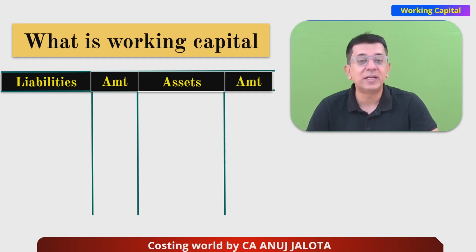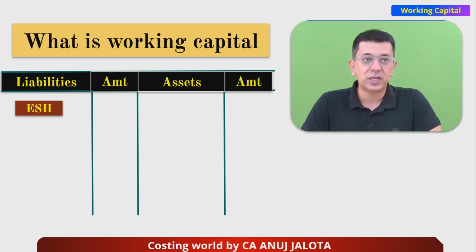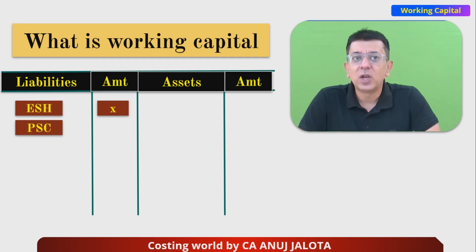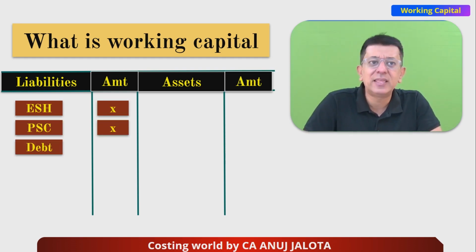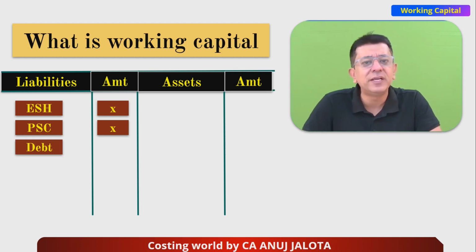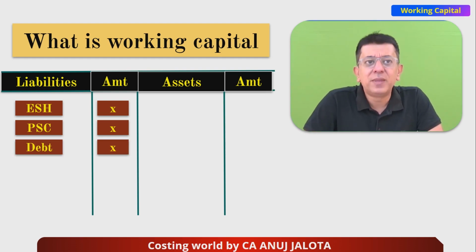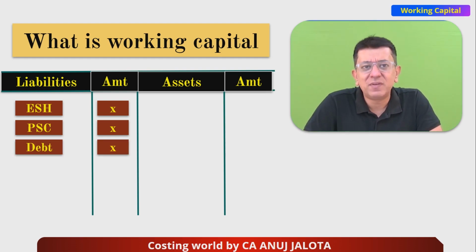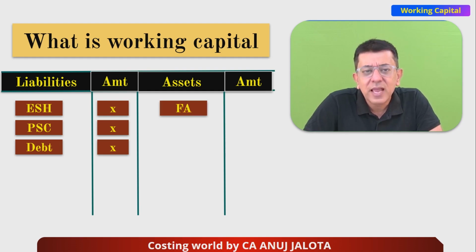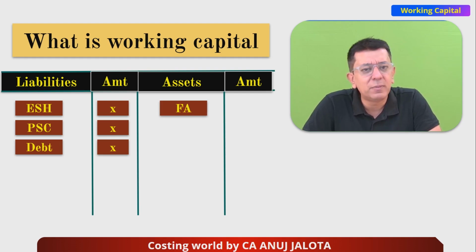On the liability side, you have long-term funds. We have 3 long-term funds: equity shareholders' funds, preference share capital, and then debt. Debt could mean debentures, long-term loans, bonds. Apart from that, on the liability side, you might have something more, and that is nothing but current liabilities. But I'll come back to current liabilities in just a while.